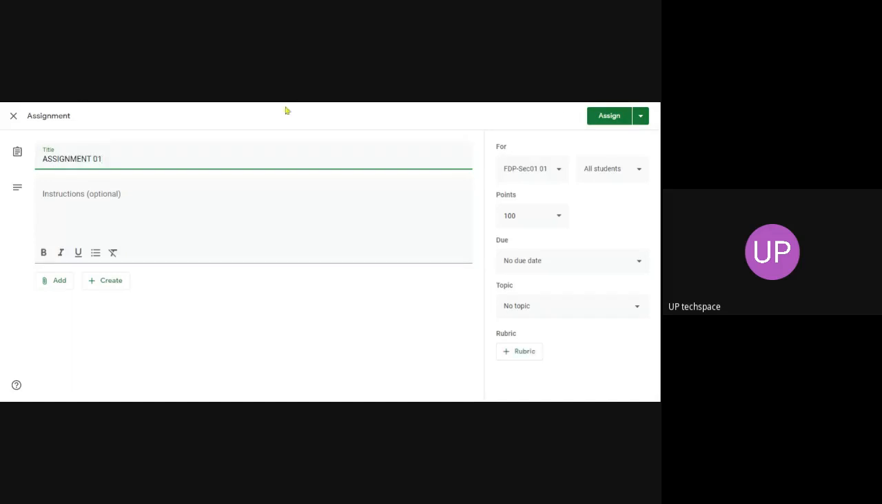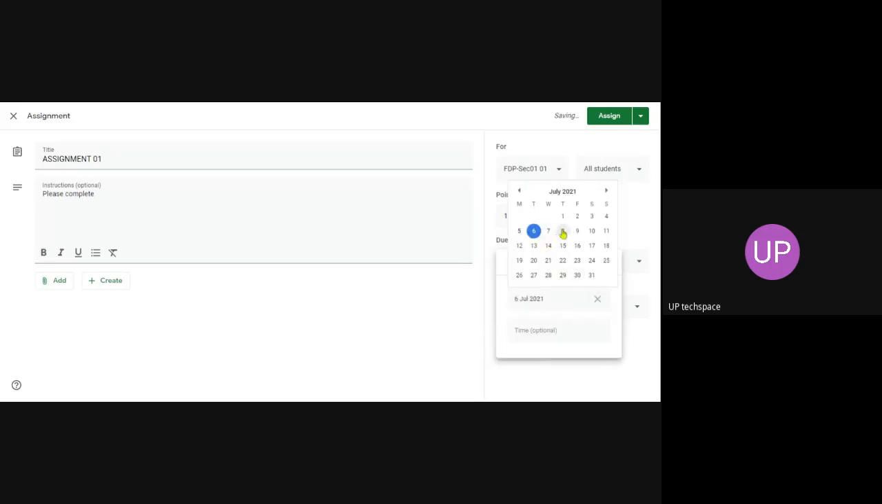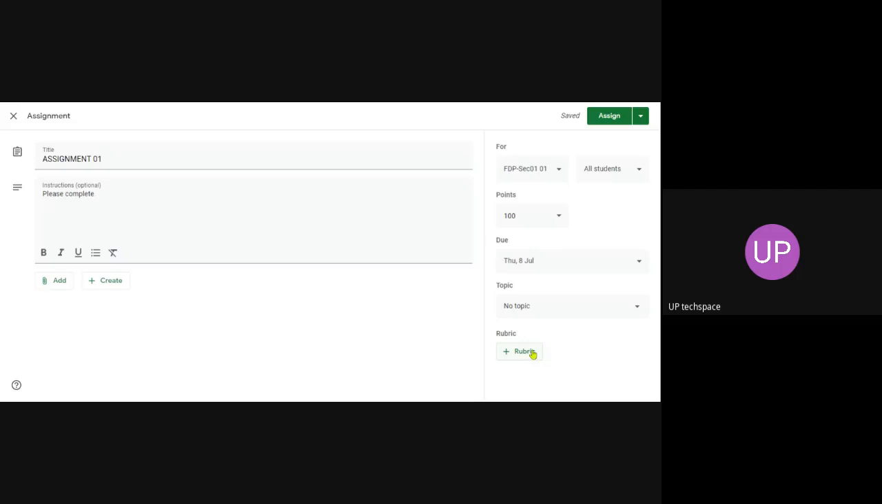Assignment 1. Instructions, please complete. You can add some files if you wish, or a link, or a YouTube link. Then you create. How many points are there? What is the due date of this assignment? It is the 8th. Also, you can write the rubric.